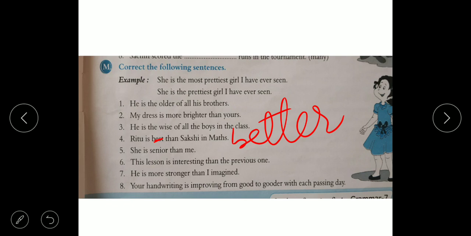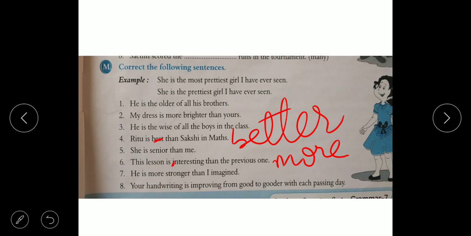She is senior than me. Senior ends with or, so don't write than, in place of than we have to write to. She is senior to me. The lesson is interesting than the previous one. Here comparison is there, so before interesting write more. The lesson is more interesting than the previous one.